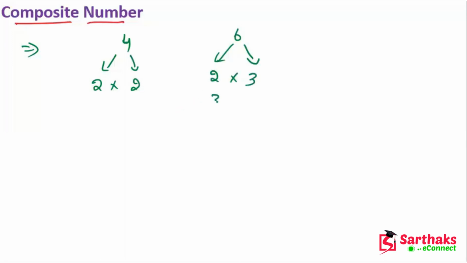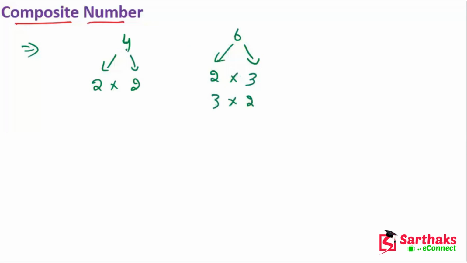Now, what is a composite number? My dear friends, all the natural numbers that have more than two different factors are called composite numbers. If we see an example, let's suppose we have 4. 4 is the combination of 2 into 2. If we take 6, this is the combination of 2 into 3 or 3 into 2.